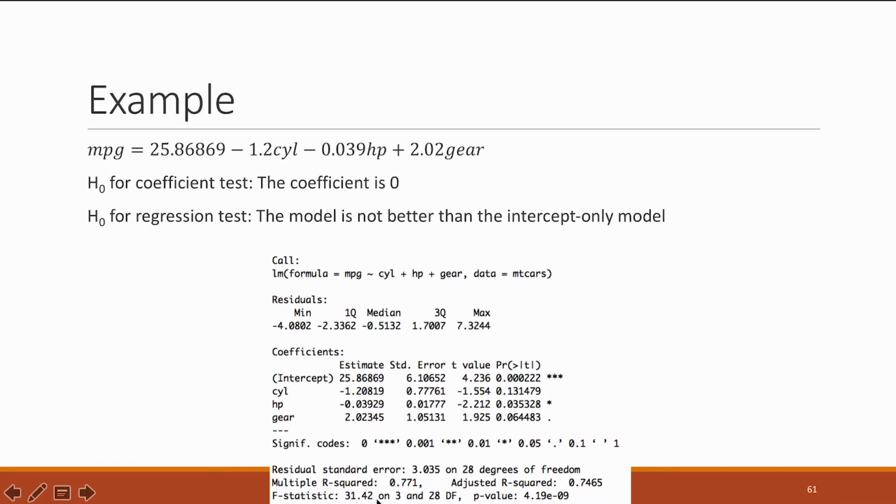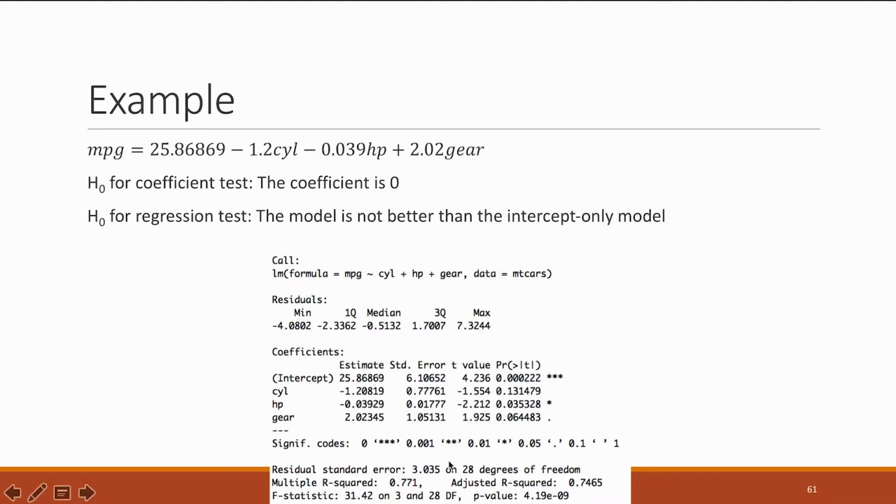In R, you can see the results down here, and you can see a very small p-value, 4.19 times 10 raised to the power of minus 9. That's practically 0. The null hypothesis for the overall regression test is that the model we have created is not better than an intercept-only model that simply predicts the mean of the target variable. So if the p-value is very small and we reject the null hypothesis, then our model is significant and useful.